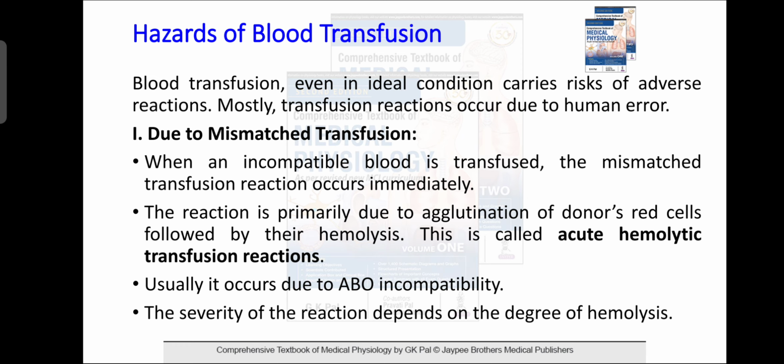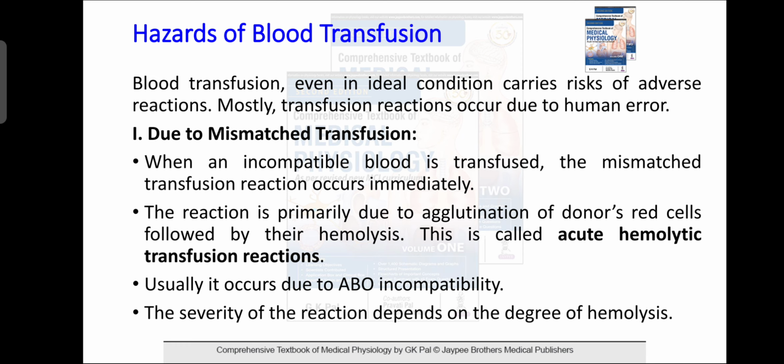Hazards of mismatched blood transfusion. So this can be asked as a short note. Blood transfusion, even in ideal conditions, carries risk of adverse reaction. Mostly transfusion reactions occur due to human error. Due to mismatched transfusion, when incompatible blood is transfused, the mismatched transfusion reaction occurs immediately. This reaction is primarily due to agglutination of the donor's RBC followed by their hemolysis. This is called acute hemolytic transfusion reaction.